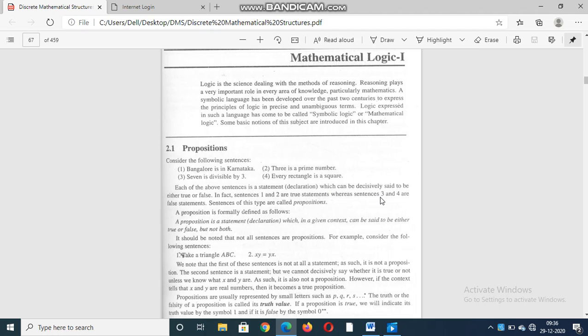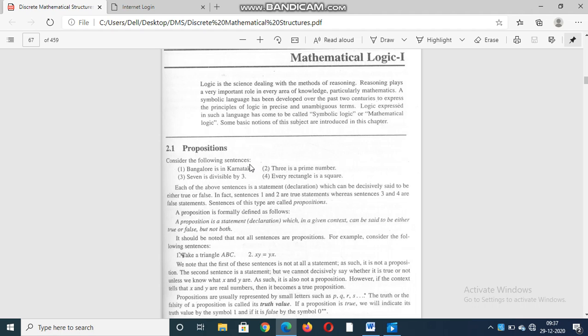Whereas sentences 3 and 4 are false statements. 7 is divisible by 3. Is it correct? Not at all, because 7 is not divisible by 3. If it is divisible at all, it comes under fractions. It's not completely divided. That's why this sentence is false. Sentences of these types are called propositions.